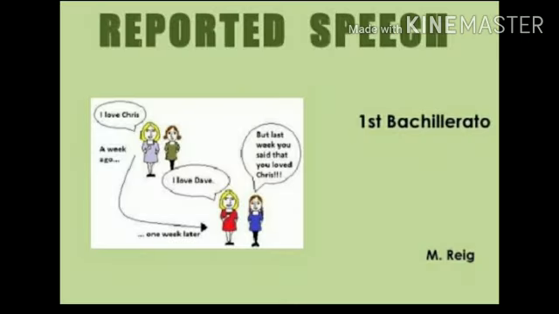Number 1, when we change from direct to indirect speech, we have to remove the inverted commas. So, number 1 is no inverted commas. Number 2, do not change the tense of the reporting verb.